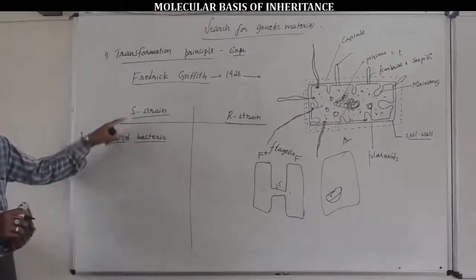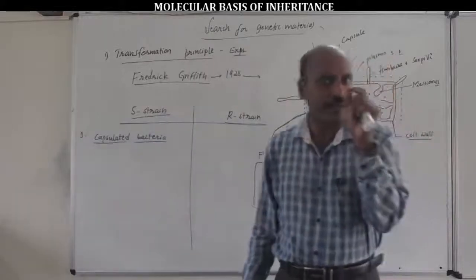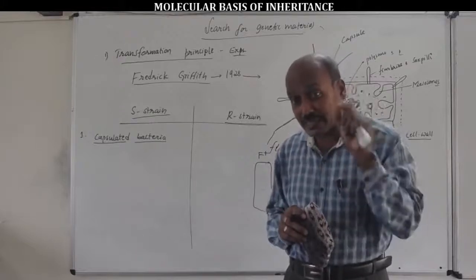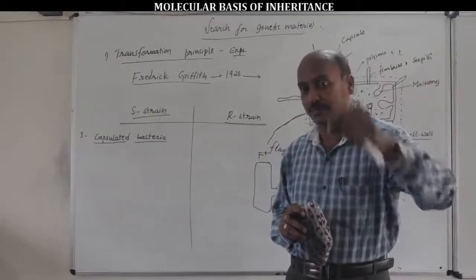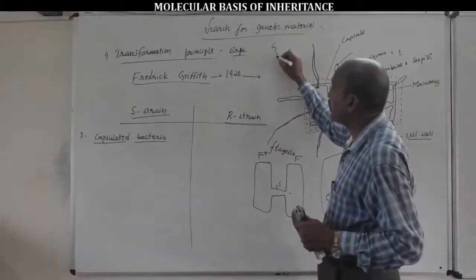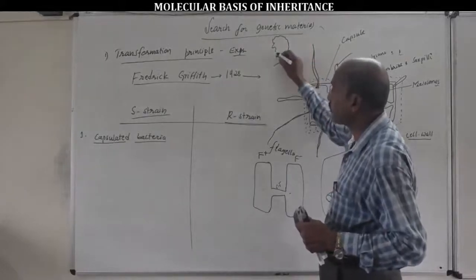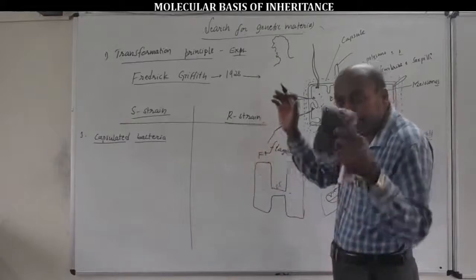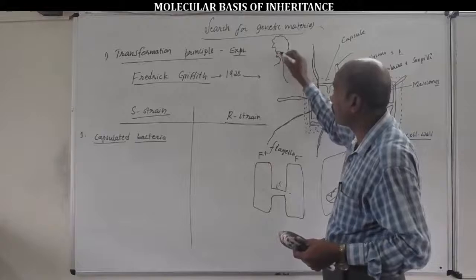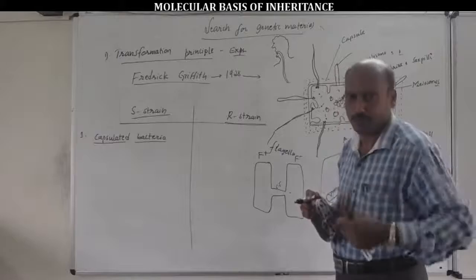Hence, it is also called capsulated bacteria. Very important. The function of the capsule is to protect the bacterial cell from the host cell enzymes. That's why in the host body, for example in the human body, Streptococcus pneumoniae bacteria survive without being destroyed due to the presence of the capsule. Very important. Even though several enzymes are present.